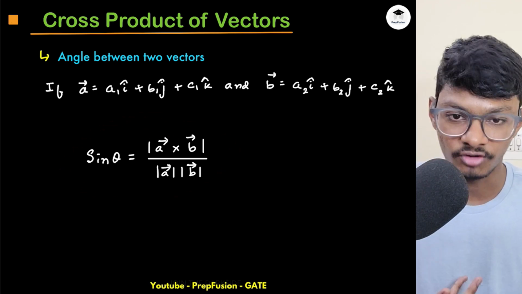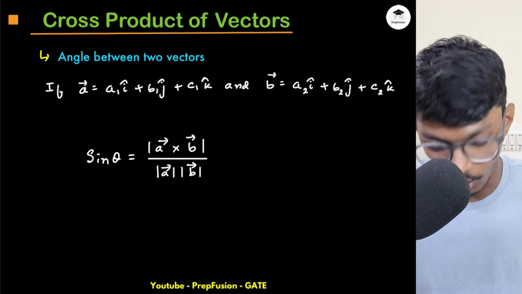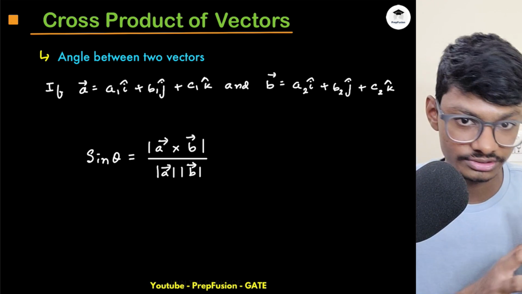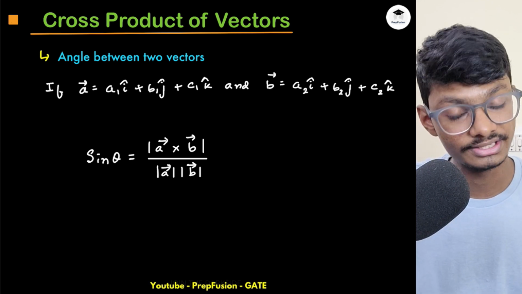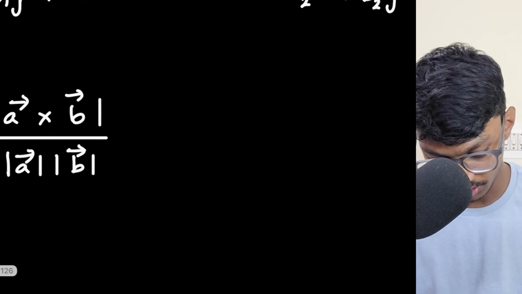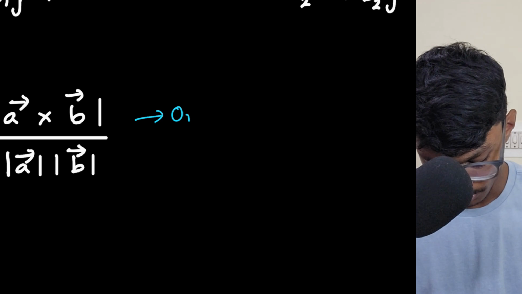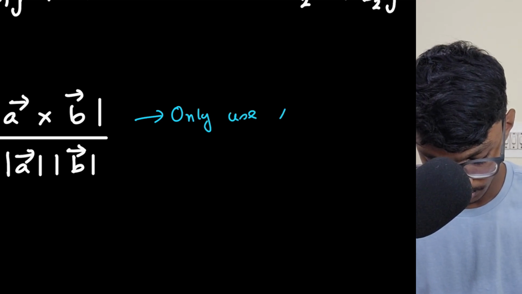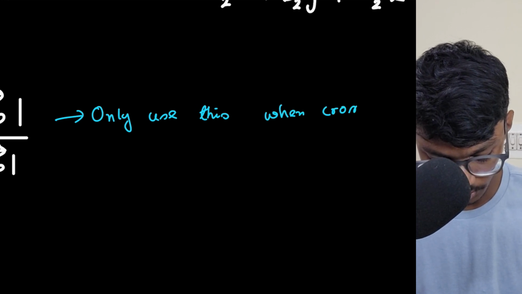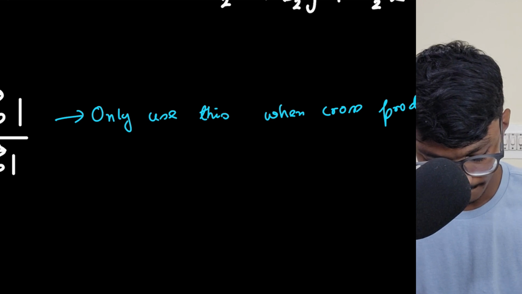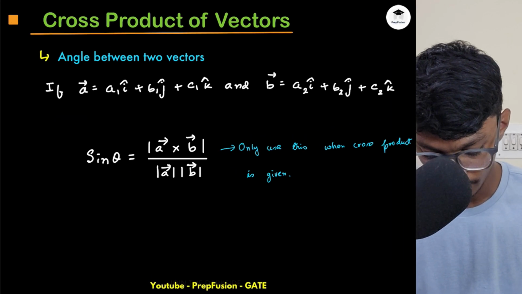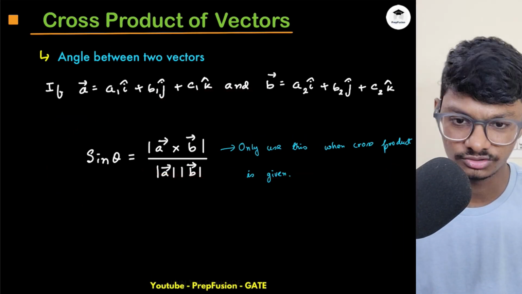Now another angle formula of cross product. Only use this when they have given the cross product result, right? When they have given A cross B or something like that. Don't use this because we know the easier formula, that is A dot B, and it is also easier to compute A dot B instead of A cross B. So only use this when cross product is given, else don't use it.